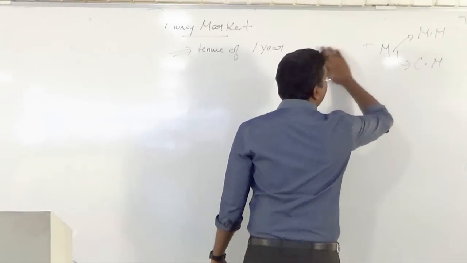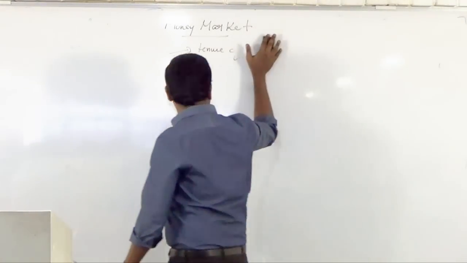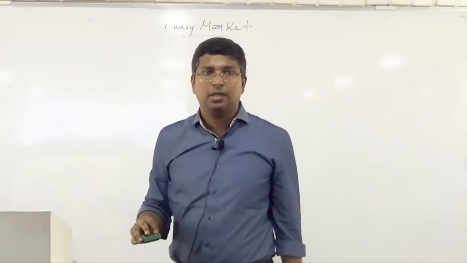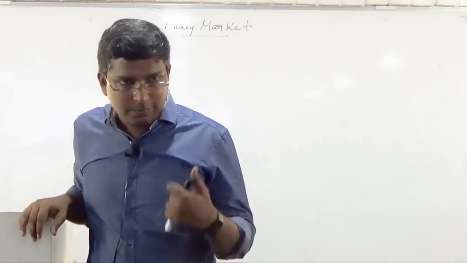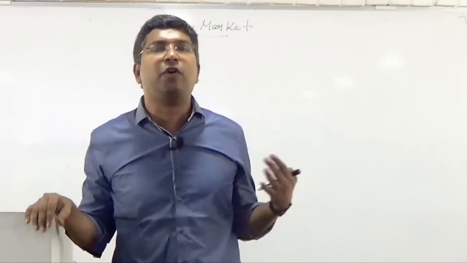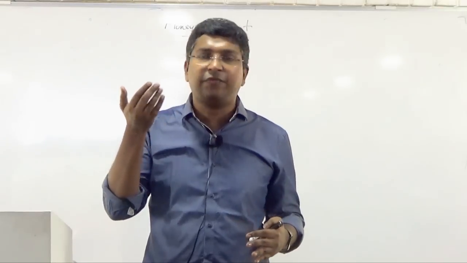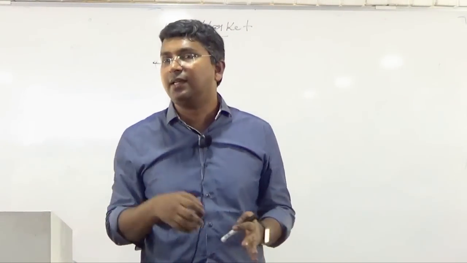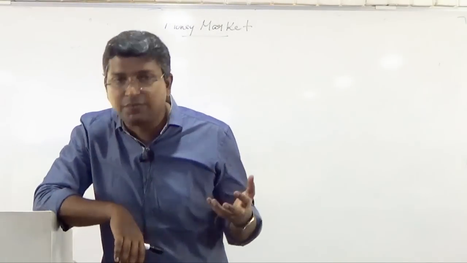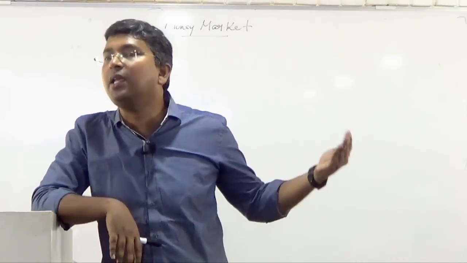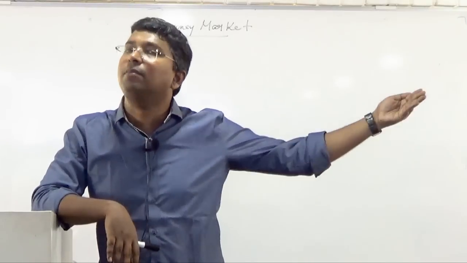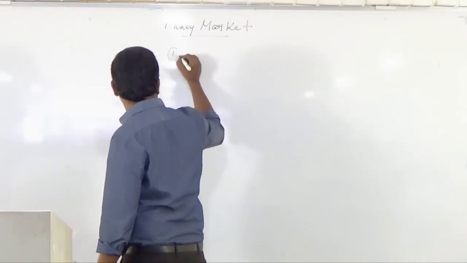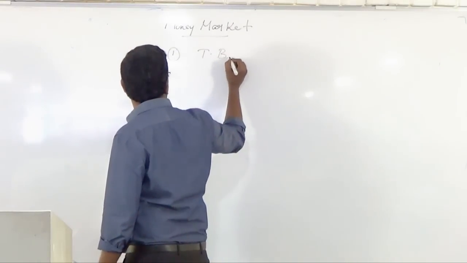Basically we will start with the government money market. The government also borrows short term funds and long term funds, yes or no? For what? To meet its expenditure. For government expenditure, the government collects revenue mainly through taxation. Once it feels that the taxable revenue is not sufficient, what will it do? It will borrow money either from the money market or from the capital market. So the money market instrument used by the government is the TB, treasury bills.